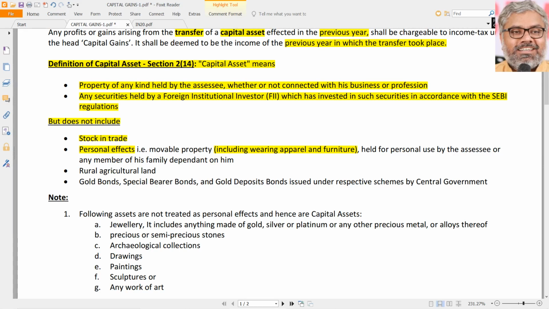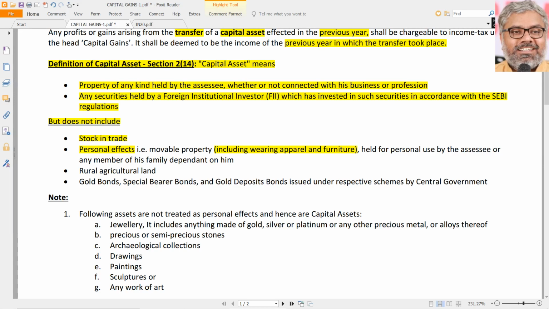Furniture is a movable property. Wearing apparel, clothes and all are movable properties. Those are all personal effects. But those are not the only personal effects. Any movable property held for personal use by the SSE or any member of the family of the SSE will